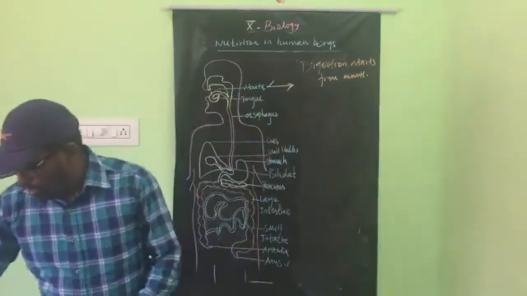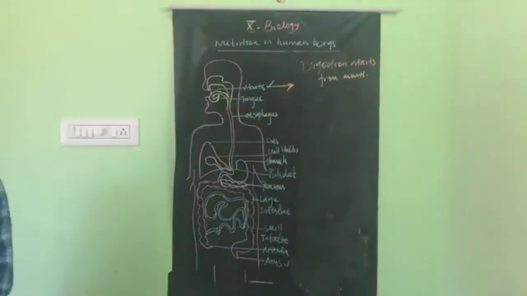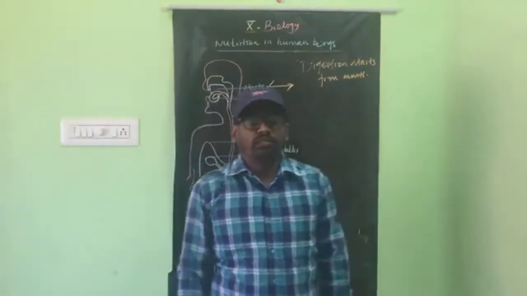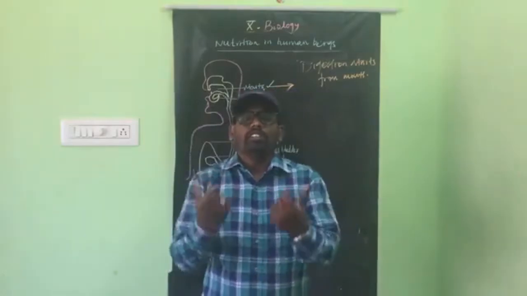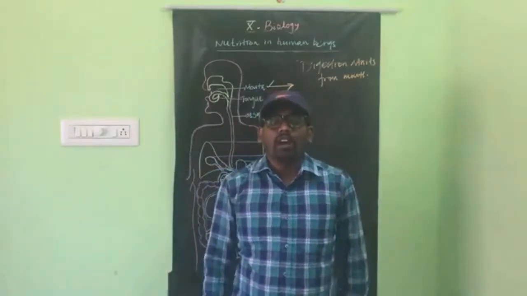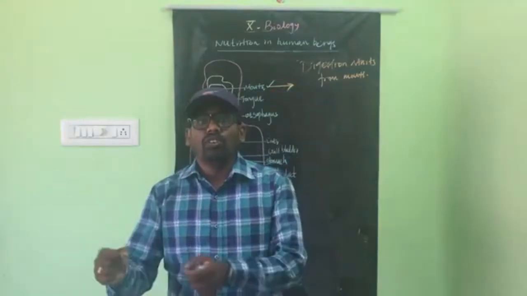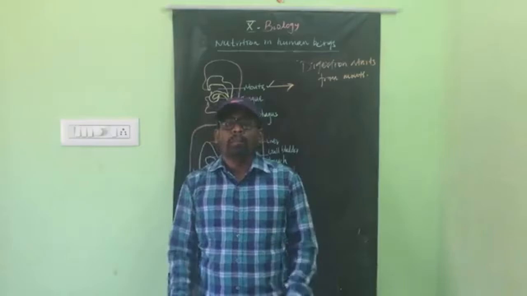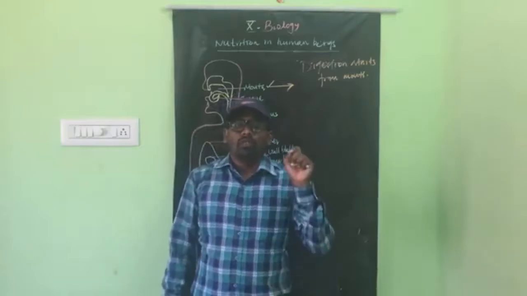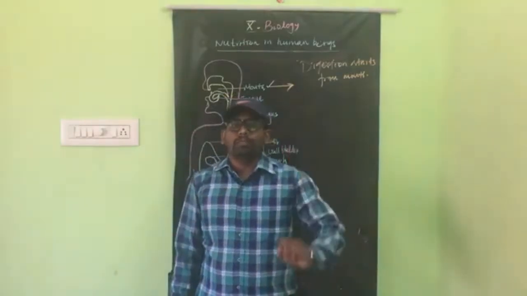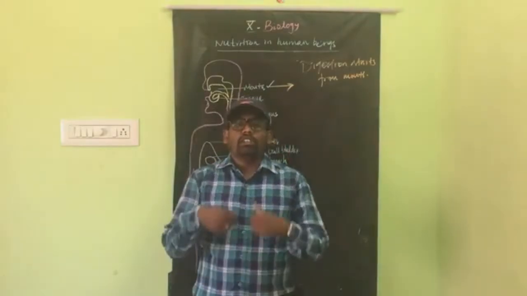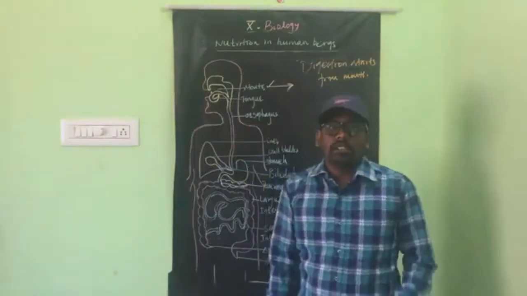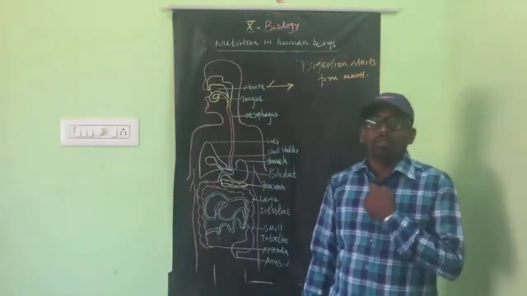Now, what will happen in the mouth? The mouth contains teeth. What is the role of the teeth? They cut the food into smaller pieces, and later grind the food thoroughly. And there is also a tongue in our oral cavity.